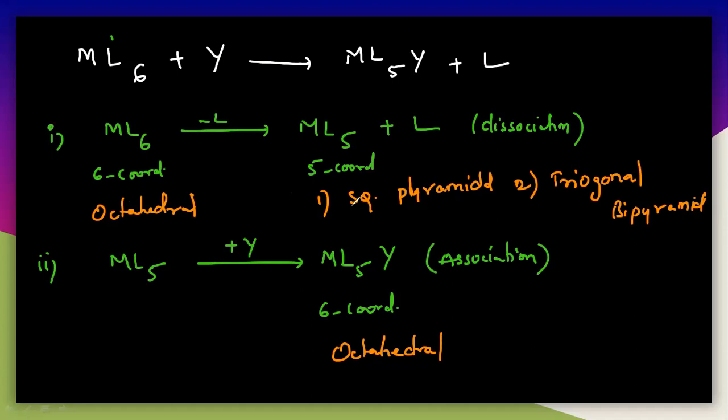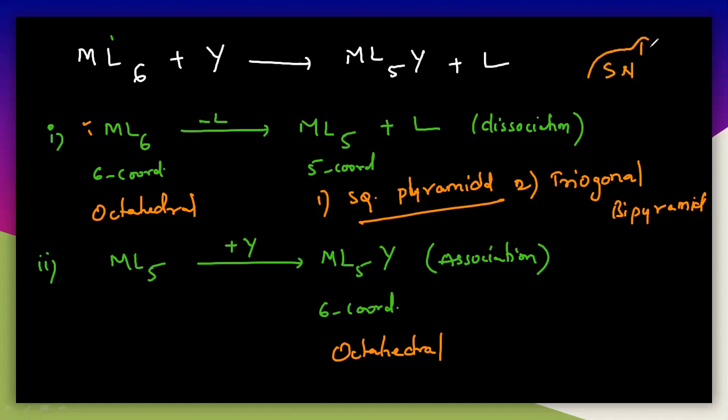So first let us see the structures of those square pyramidal and trigonal bipyramidal. A five coordinated complex will have the structure of square pyramidal or trigonal bipyramidal. In this mechanism, first it is 6 coordinated and finally it is 6 coordinated, but in the meanwhile, through the mechanism, it is decreasing its coordination number. This is a dissociation mechanism. This is called SN1 reaction.